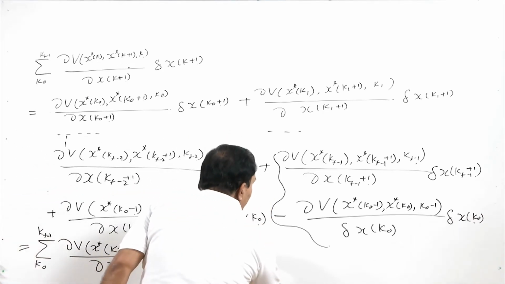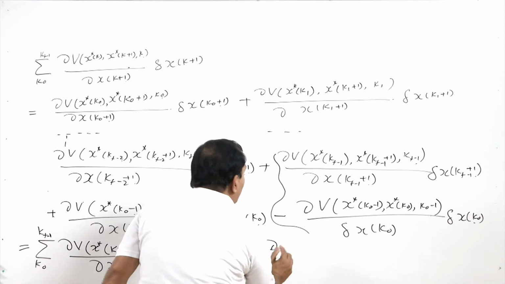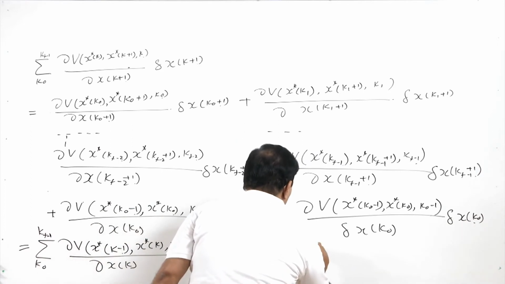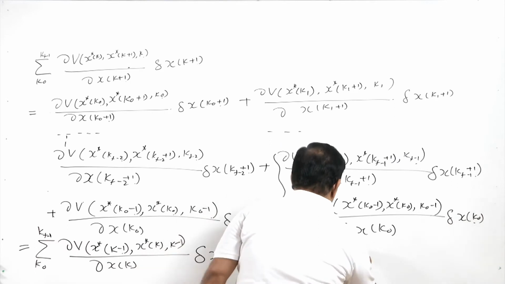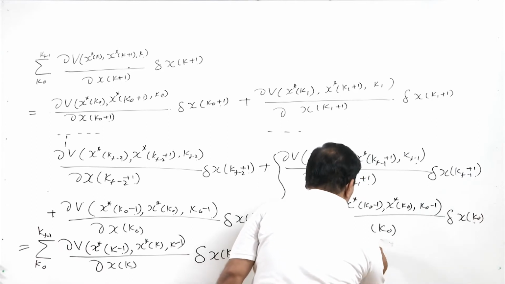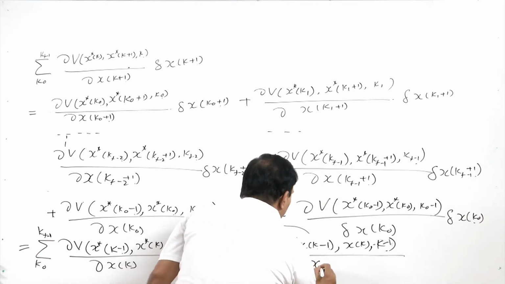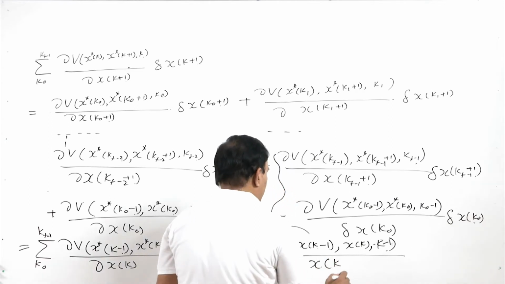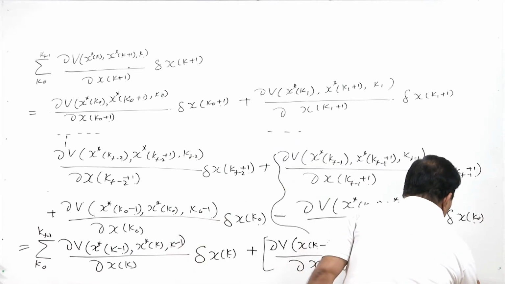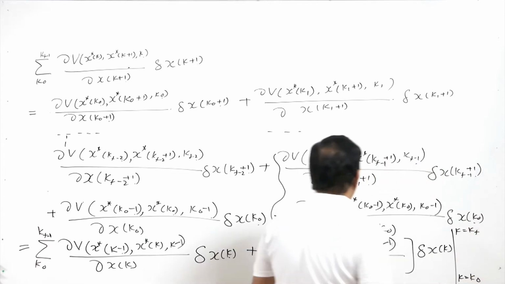And I am writing this last term as del v, x of k, and this is k equal to k 0 and k equal to kf.